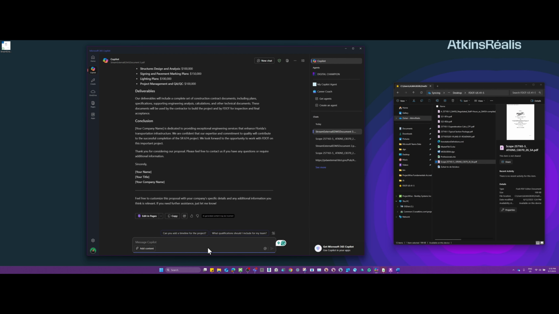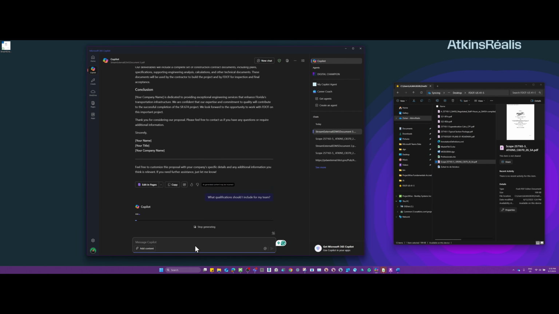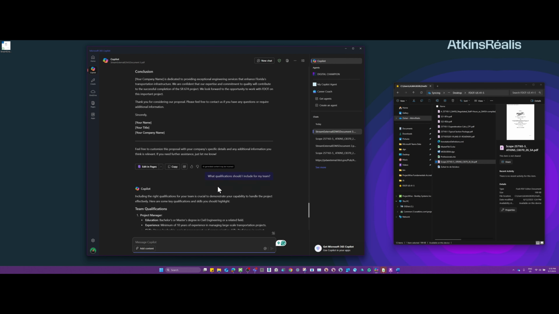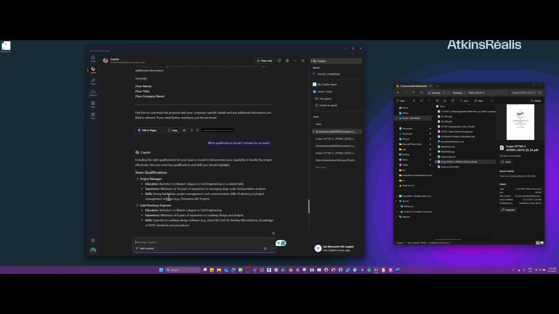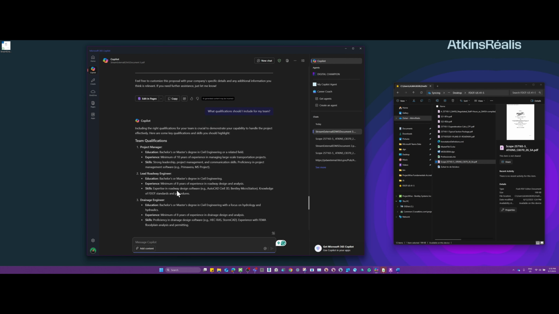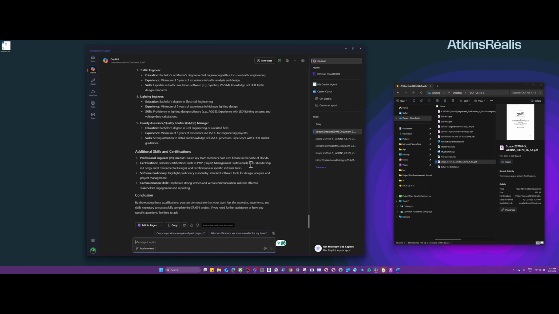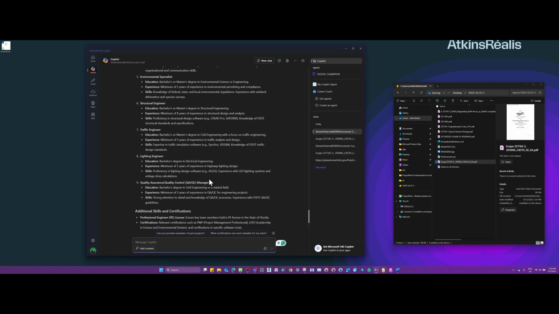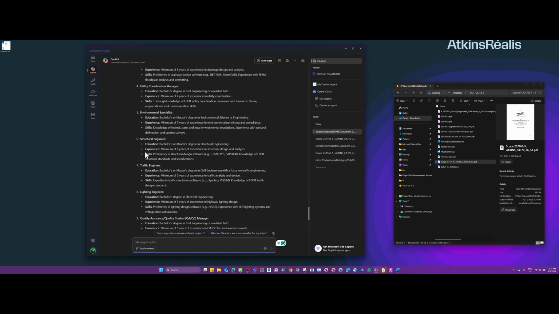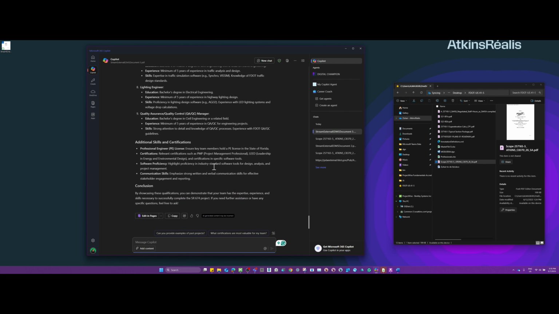Okay, let's ask an obscure question here. You see this? What qualifications should I include from my team? Let's do that. Let's see how intelligent it is and what exactly it's going to think. Of course, you're going to need a project manager, and then a lead roadway engineer, a lead drainage engineer, an engineer for lighting, traffic, and then a QA/QC. Perfect. And structured too. And it also gives you the qualifications of these people. And of course, not forgetting the PE for all of them.